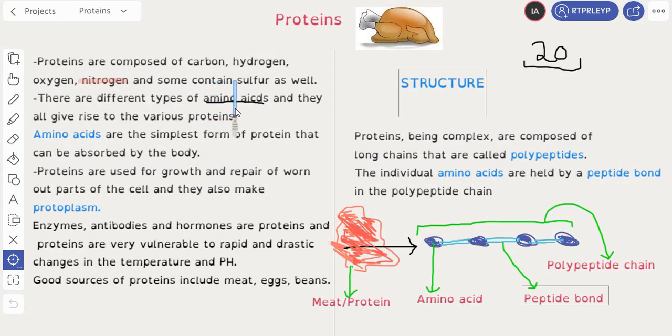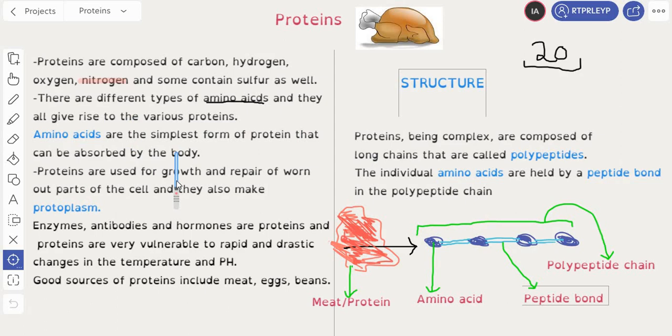And just some contain sulfur, but you are exempt from writing it. Okay, so the same thing is mentioned here, just follow the pointer. There are different types of amino acids, or the alphabets, and they all give rise to the various proteins. Amino acids are the simplest form of a protein that can be absorbed by the body.